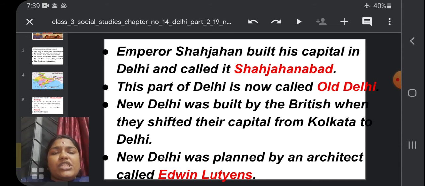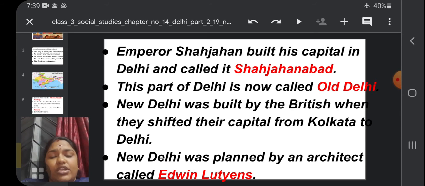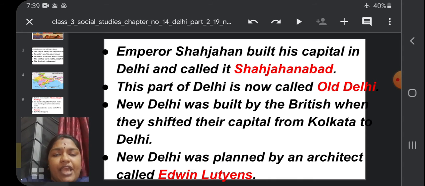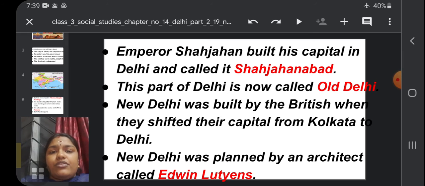New Delhi was built by the British when they shifted their capital from Kolkata to Delhi. Initially they had their capital in Kolkata, is it?